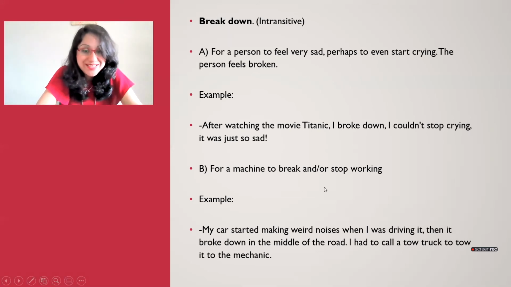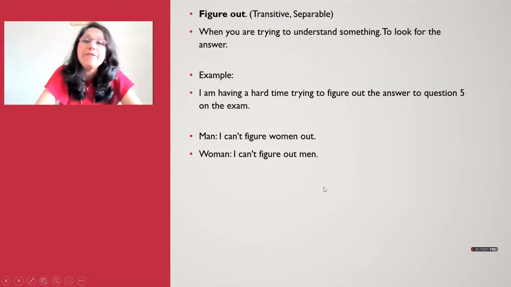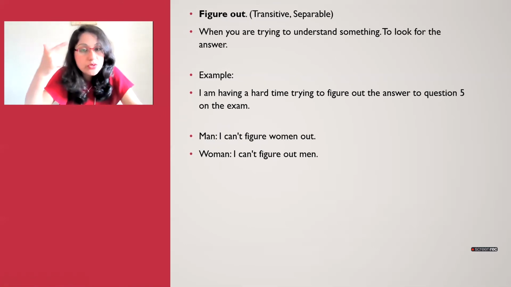Okay, intransitive. Figure out, this is your transitive phrasal verb, also separable. So what do you mean by figure out? When you're trying to understand something, to look for the answer. So when you're trying to figure out something, you're trying to look for the answer.